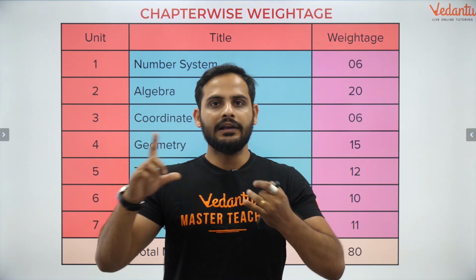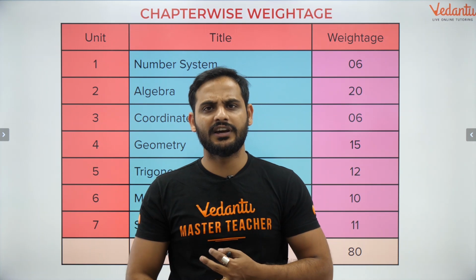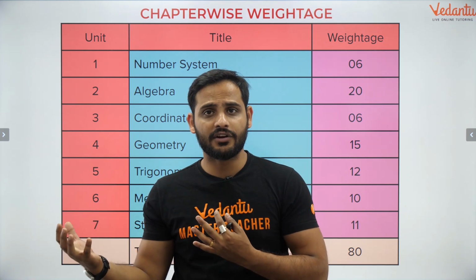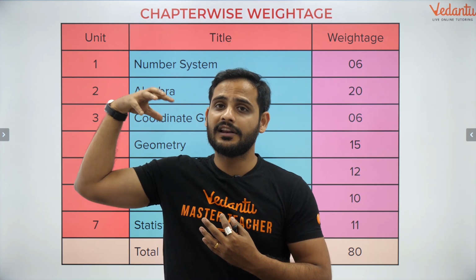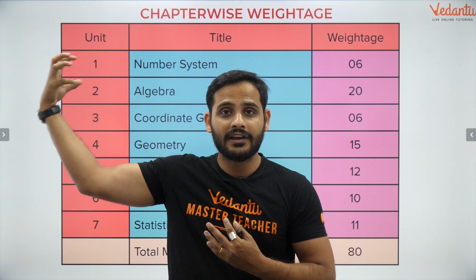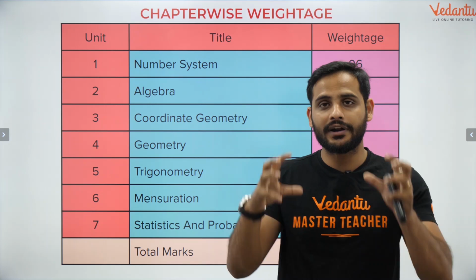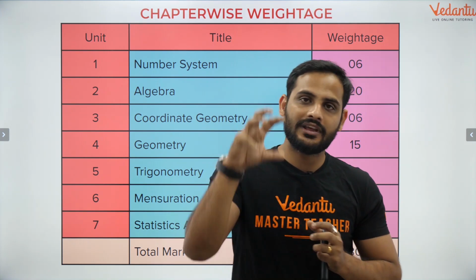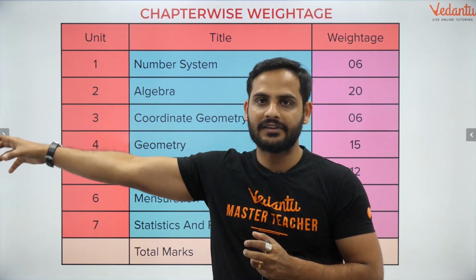There is a vast concept: similarity of triangles, the basic proportionality theorem, the Pythagoras theorem, and the relationship between similar triangles, such as the ratio of the perimeters of two similar triangles and the ratio of the areas of two similar triangles. These kinds of concepts are very important. Understand them, go through their proofs as well, because they might ask you the proofs of the theorems as well.